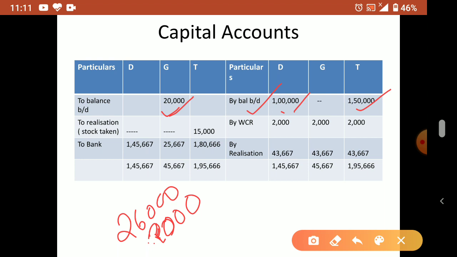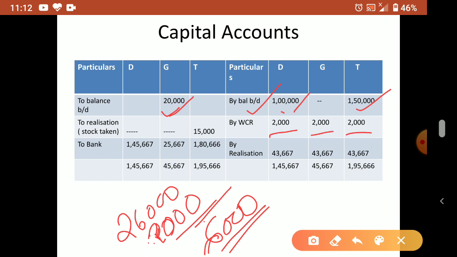So the remaining 6,000 we have to transfer to the capital account of the partners. Equal partners, so 6,000 by 3, 2,000 each.